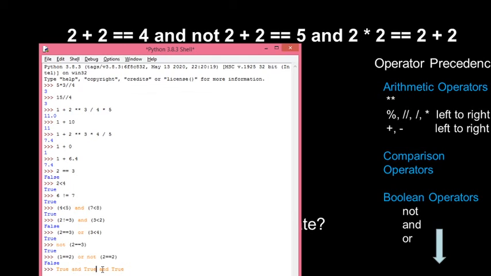Now we are left with the and operators. What is the order of evaluation? Left to right, since both operators have the same precedence. So true and true is True. Then true and true, so the final answer will be True.